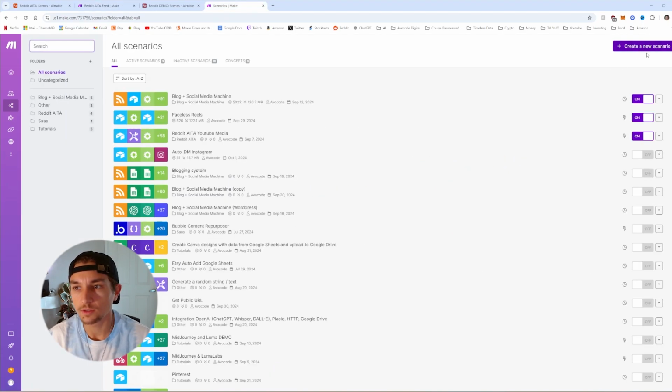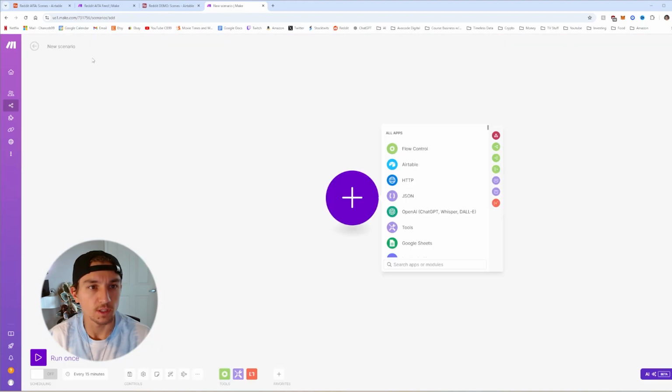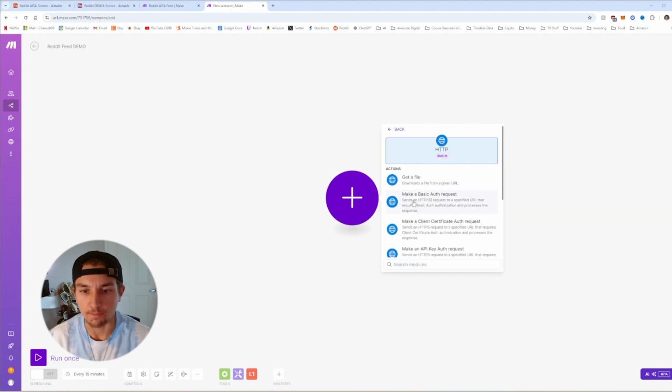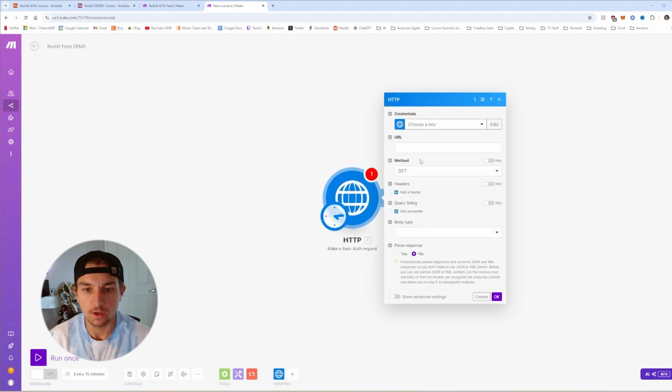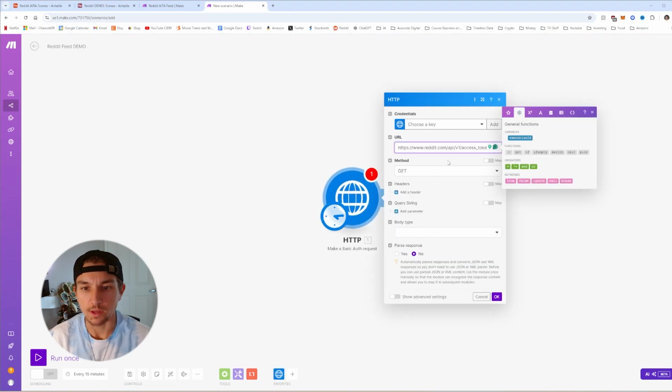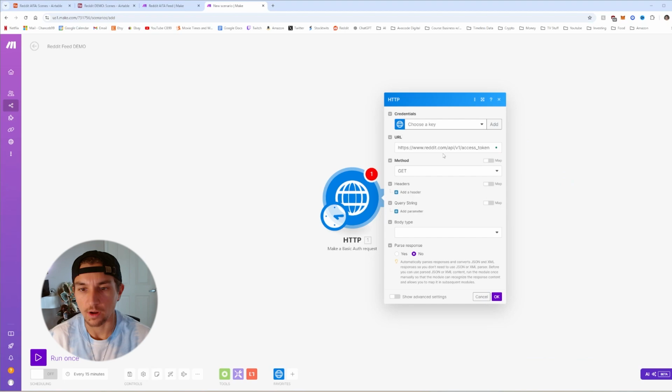So in order to create this, let's go to create a new scenario. Let's name this scenario. Okay, I named it Reddit feed demo. Okay, so to start this off, we're going to have a basic auth request in the HTTP module. So click there. The URL will be this URL here, reddit.com API access token. So we're going to be grabbing the token.